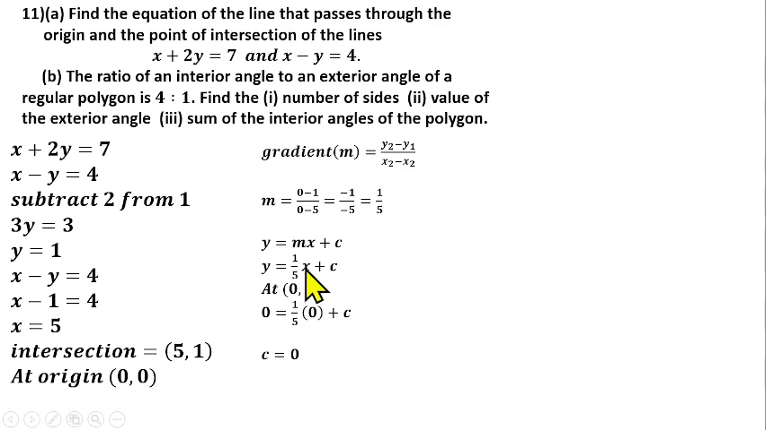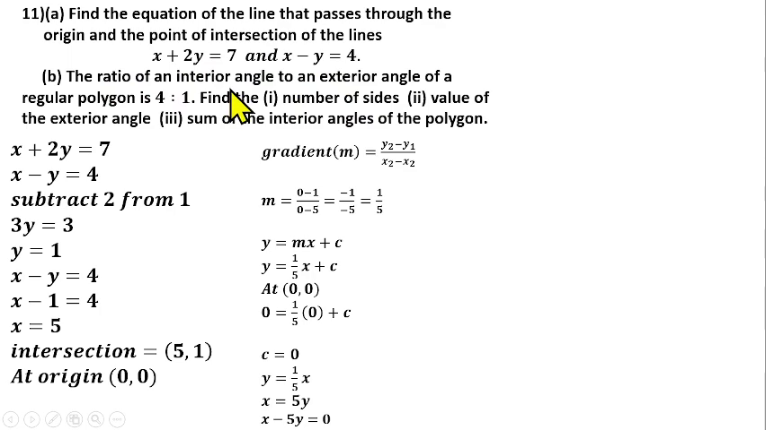So if you return that into the equation, you have y is equal to 1 over 5 x. From there, you can cross multiply. We have 5y is equal to x, and that should be x minus 5y equals 0. So x minus 5y equals 0 is the equation of the straight line that passes through the origin and also passes through the intersection of this line and this line as well.